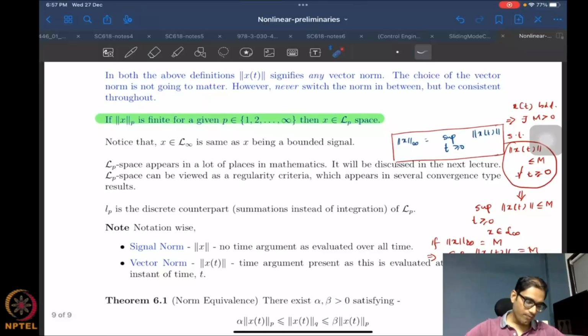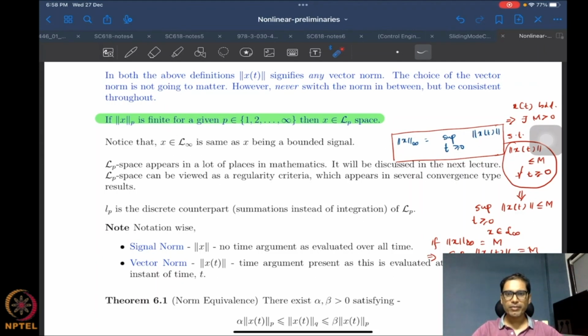Now, one of the important things that we define here is that if a particular signal norm is finite for any given p from 1 to infinity, then we say that x belongs to this script LP space. This is a very large class of functions, called the LP class of functions, and these are very important classes. They appear everywhere in analysis, Fourier series.